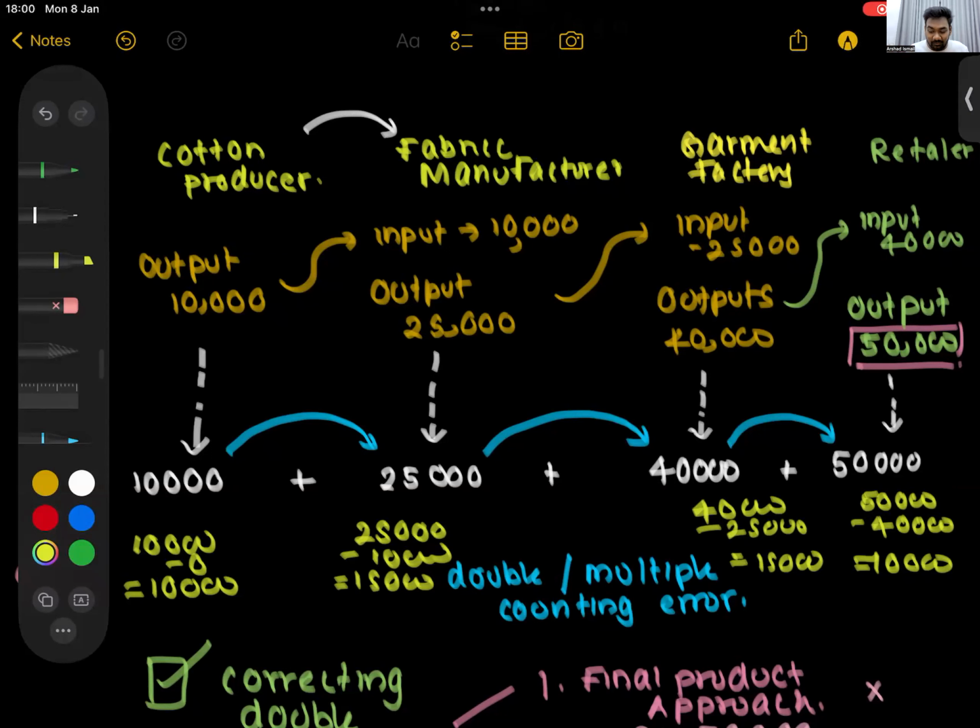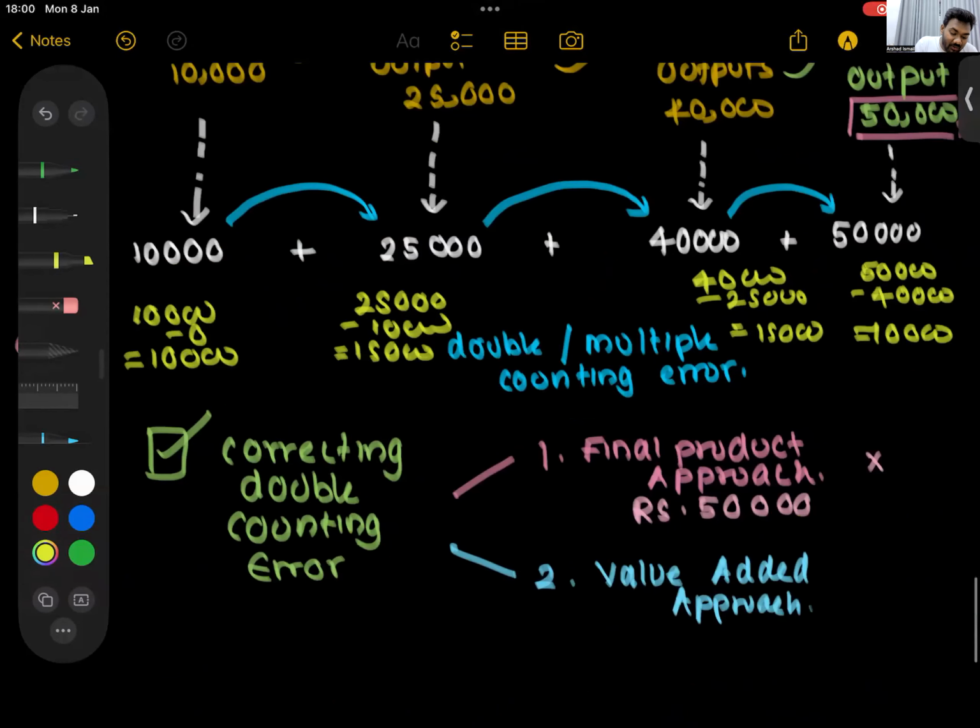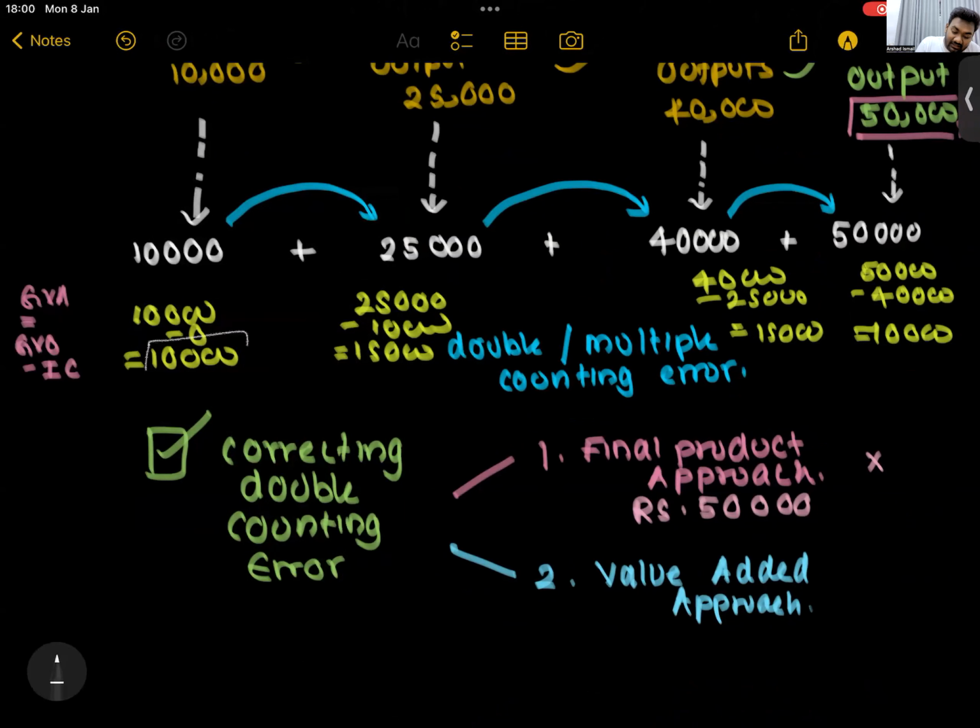Now, in the final product approach, if another stage gets added, no problem. Value addition approach, no problem. If there's another new stage, take the value added of that also. Problem solved. So how much do we get when we add all these value additions? This person 10,000, this person 15,000, this person another 15, final person 10. You add all of it, you can't get a different answer.